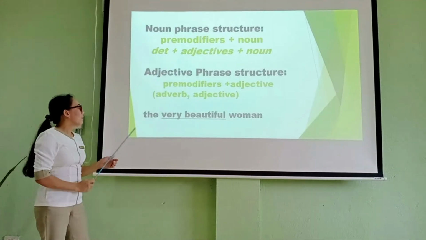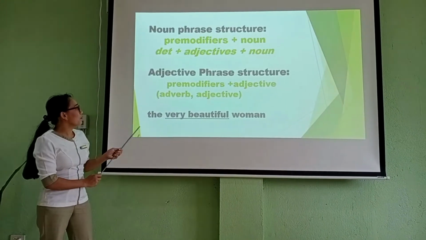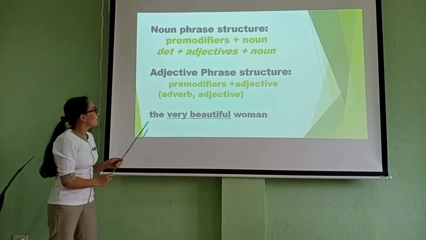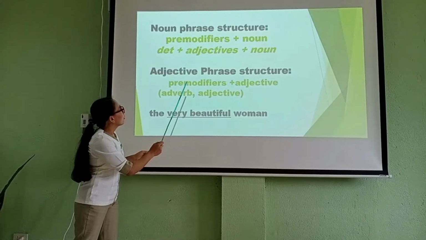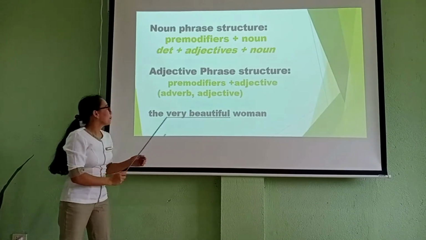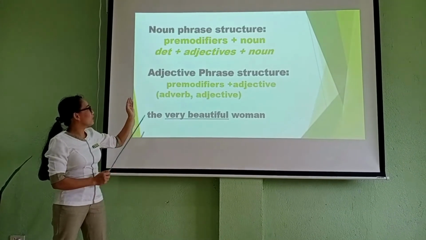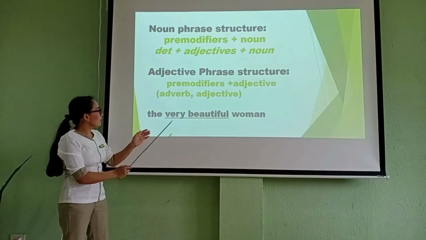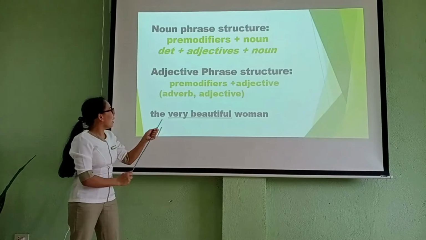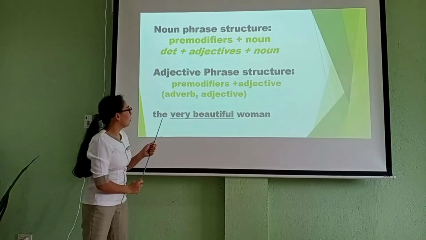For example, the very beautiful woman. This is an example of a noun phrase because it consists of the determiner the, very beautiful, the adjective phrase, plus the head noun woman. Very beautiful is an example of an adjective phrase because of the head adjective, which is beautiful, and the adverb very that modifies the word beautiful.